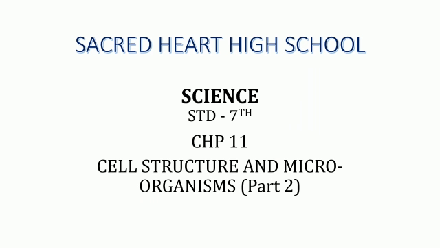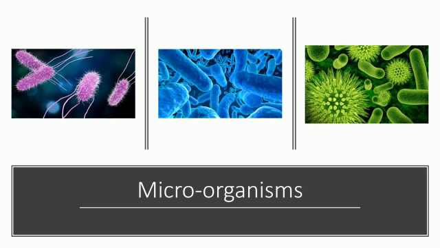Today we will study chapter 11, Cell Structure and Microorganisms, part 2. Microorganisms. We know that there are innumerable living organisms on this earth. From this, most of the organisms can be seen with our naked eyes. But then there are some organisms which cannot be seen with our eyes, but can only be observed under a microscope. Such organisms are called microorganisms.